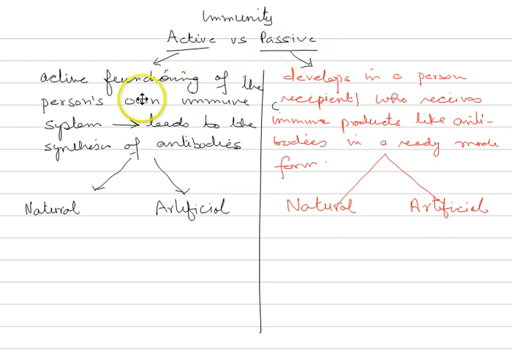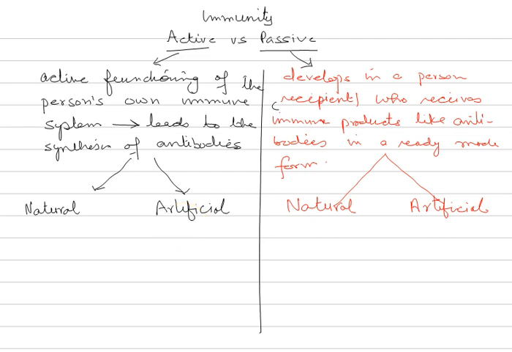As we have studied, active functioning of the person's own immune system is what is called active immunity. Here the individual's own immune system functions, and due to this response, it leads to synthesis of antibodies. So antibodies are synthesized because a person's own immune system is responding. Now this immunity is of two types further: one is natural and the second is artificial.